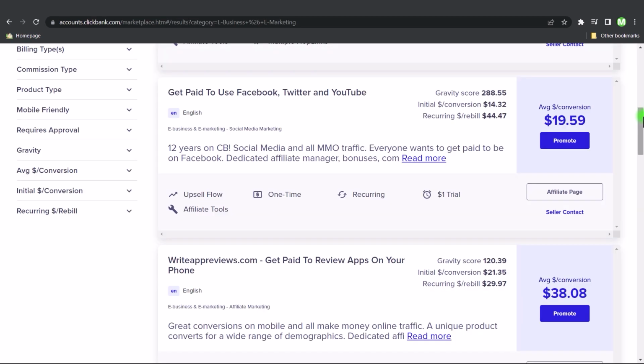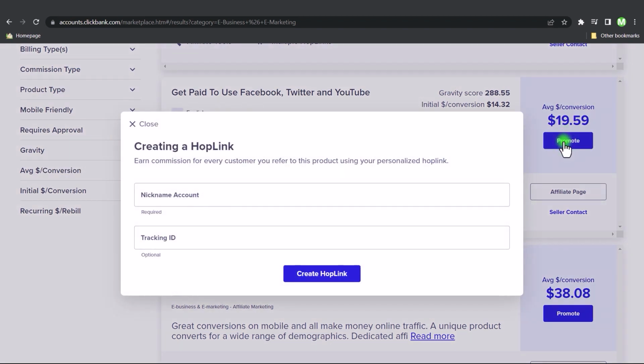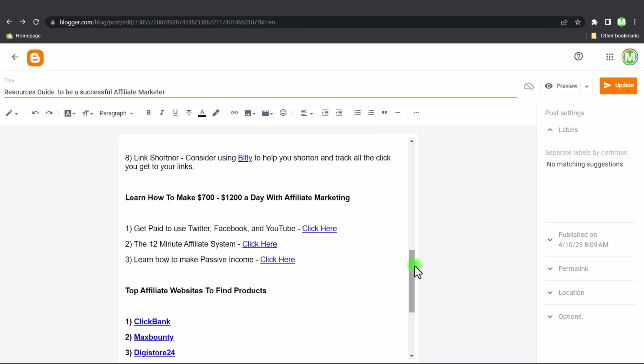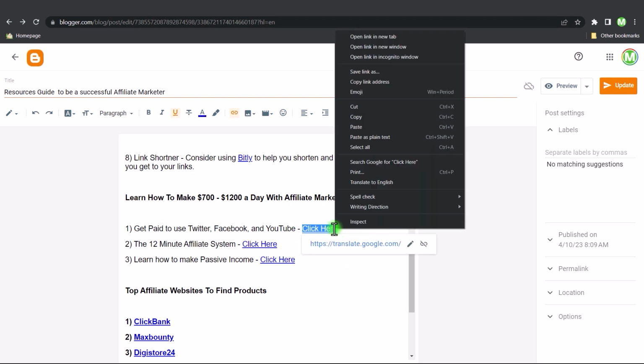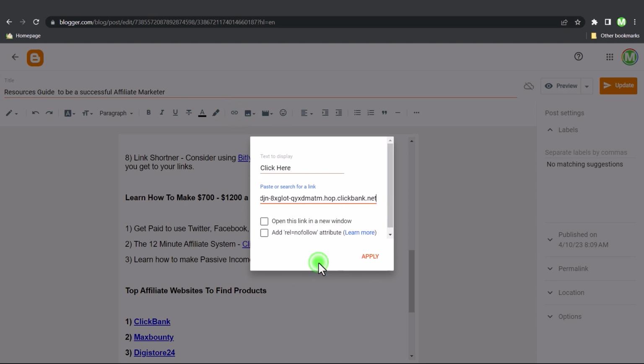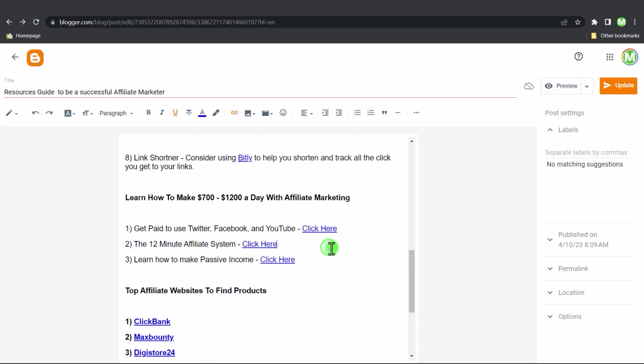And it's really easy. So once you find a product that you want to promote, the only thing you would do is come here and click promote and then just click on create hop link and you would just copy it. And now that you got your affiliate link, the only thing you want to do now is go back to your resources guide. And now if I just go ahead and remove this link here, remove it. And if I go ahead and highlight it, insert link, paste my affiliate link there, open link in new window and apply. And as you can see, my affiliate link has been entered there.